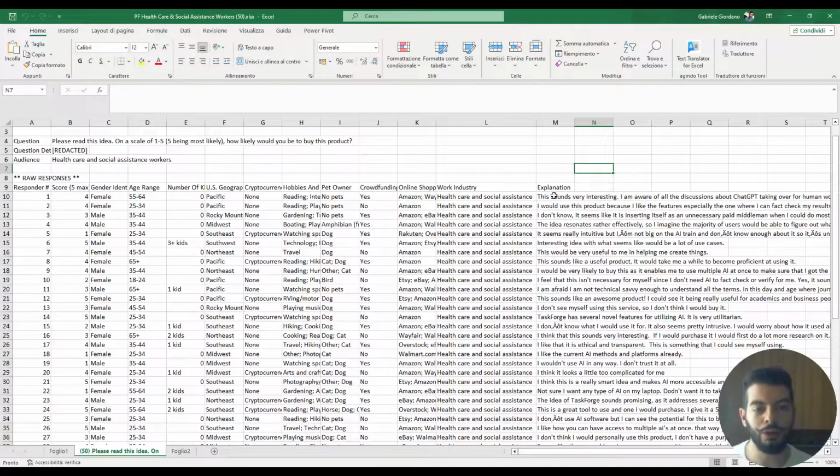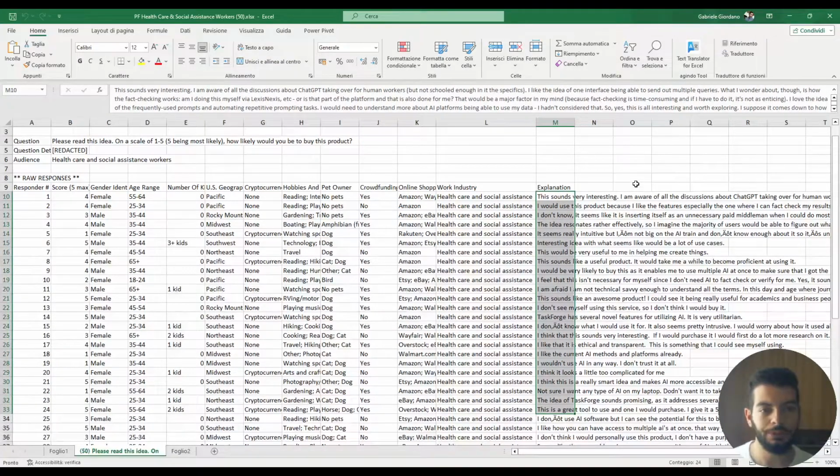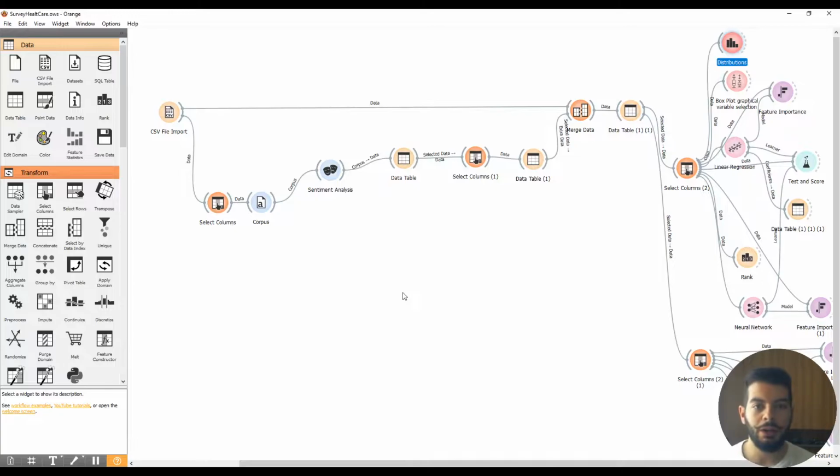In order to analyze this column that contains natural language, I had different ideas. The first one was topic modeling, which is a natural language processing tool, and another idea is sentiment analysis, which is more practical. Here we are inside Orange, the drag and drop software that allows us to do different kinds of analysis, even if some are too elementary for some aims.